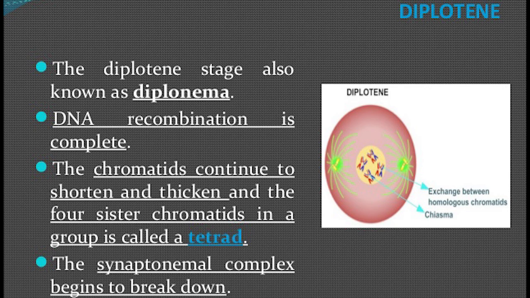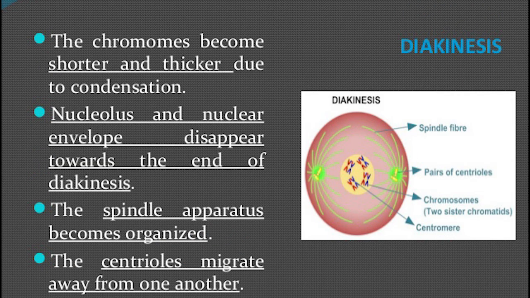The homologous pair will detach themselves, and this happens in the next stage called diplotene, the fourth stage of prophase 1 of meiosis 1. The release of chiasma and the separation of the homologous pair from crossing over will be complete by the diakinesis stage.